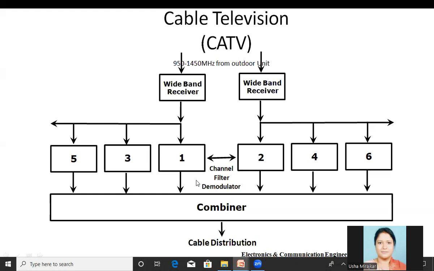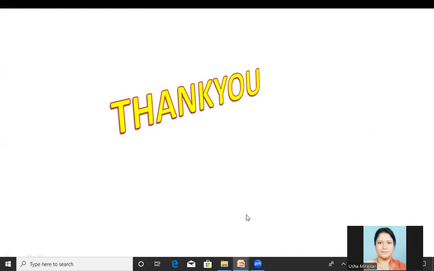Because before the transmission from the satellite, those are modulated. Here we need the demodulation. That process is done here and afterwards, once again, combined and distributed here. Now, this is the working of the cable TV provider. Thank you.